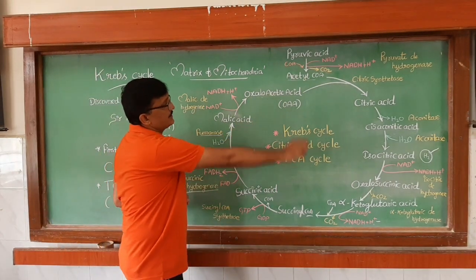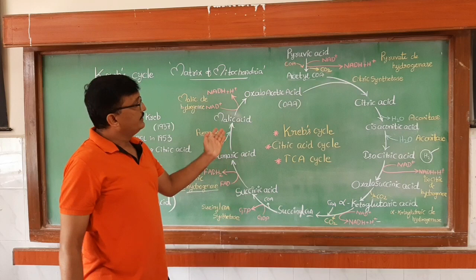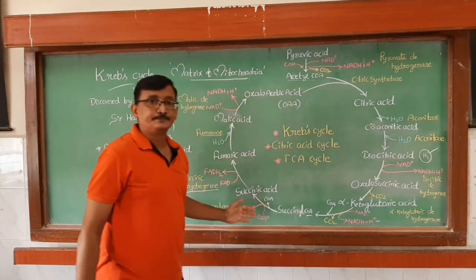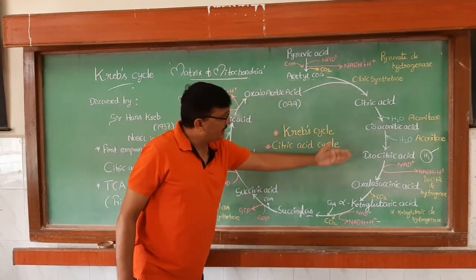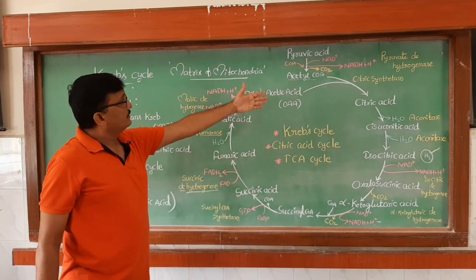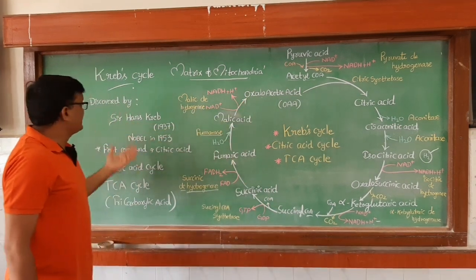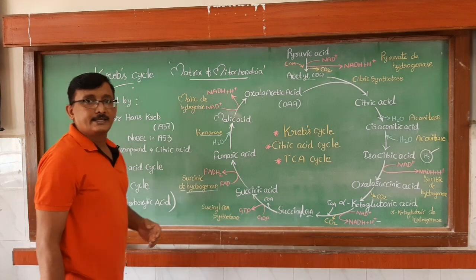Okay, again oxaloacetic acid is formed here. Then the cycle takes place again. So this is the complete citric acid cycle or Krebs cycle or tricarboxylic acid cycle.